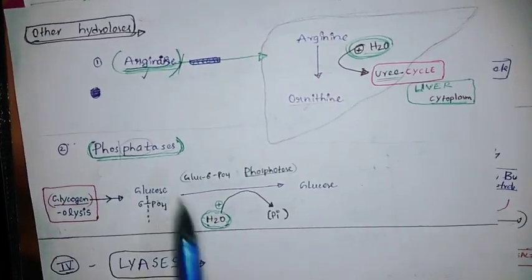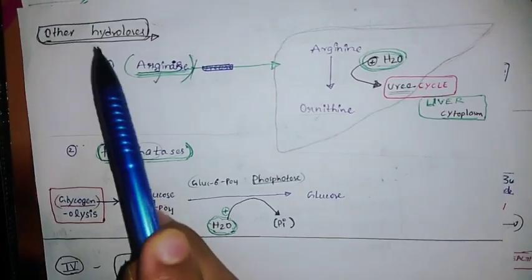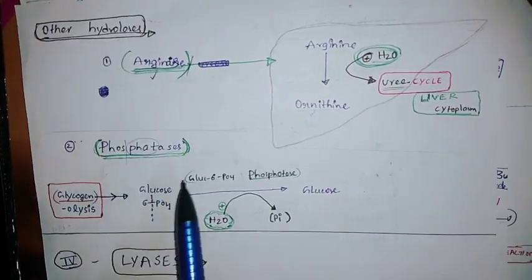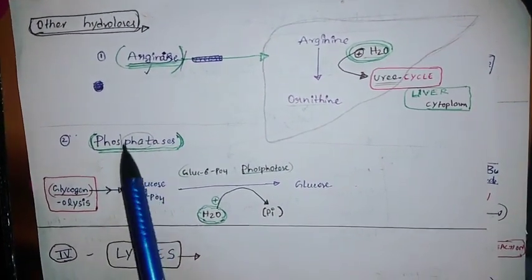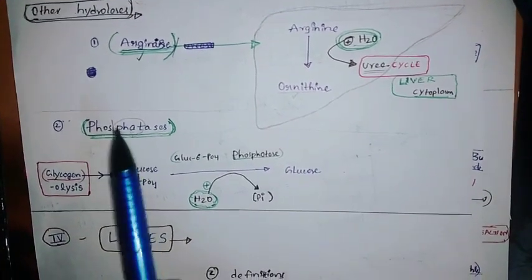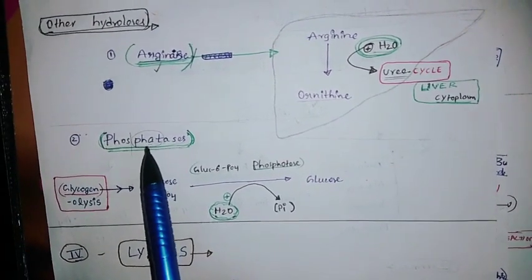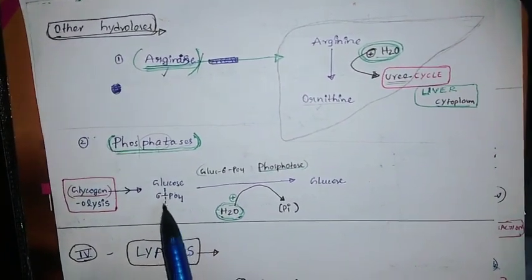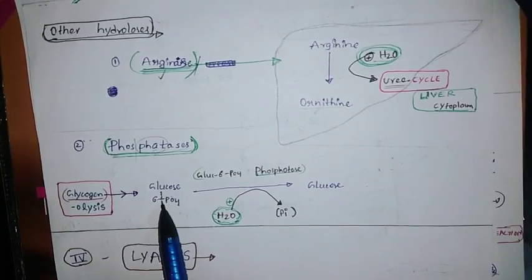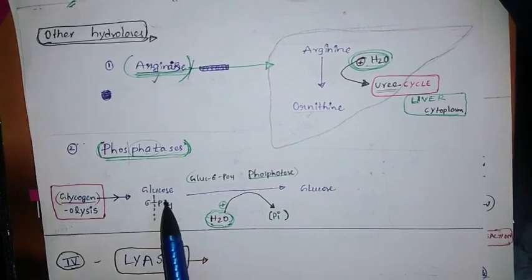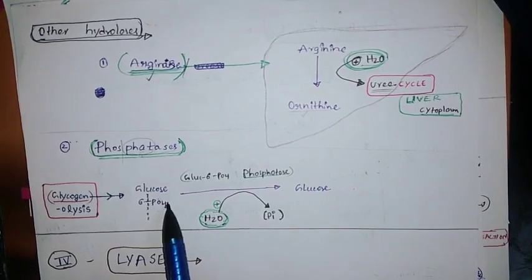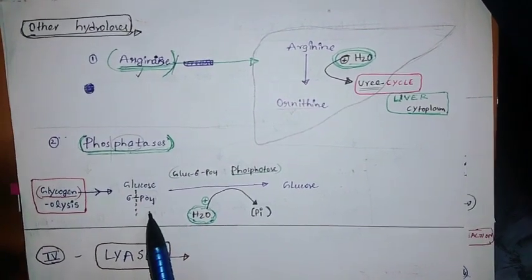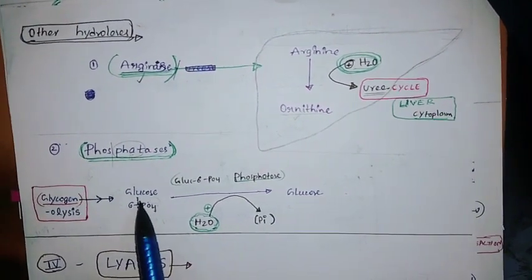Coming to some other hydrolyses. Some other hydrolyses you already know. Phosphatase, I told you. Phosphorylase and phosphoryl transferase come under class 2. This is class 3. Phosphatase means breaking. You can see this breaking of bond, here breaking of bond. That's where phosphatase, phosphate is breaking. This is hydrolase. That is the reason, breaking of bond.